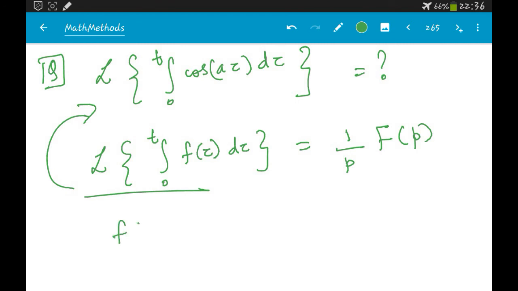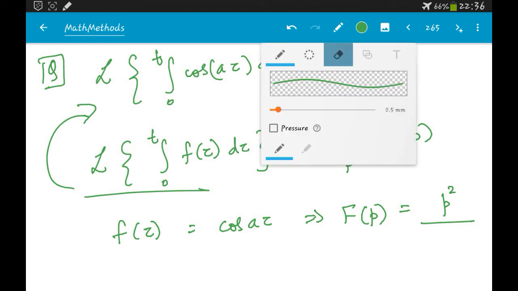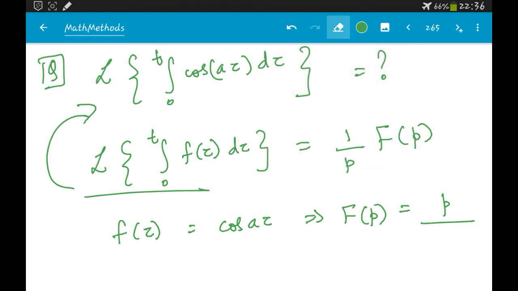So what is f of tau for us? f of tau is nothing but cos a tau. If f of tau is cos a tau, then capital F of p, we derived this recently, is p by p square plus a square.